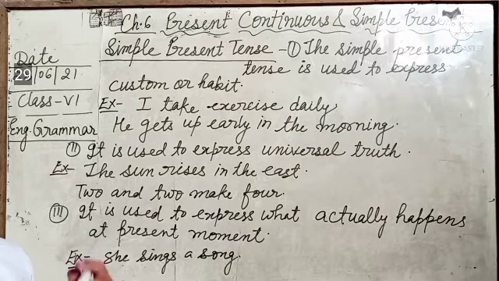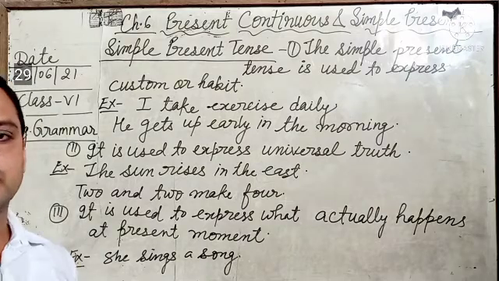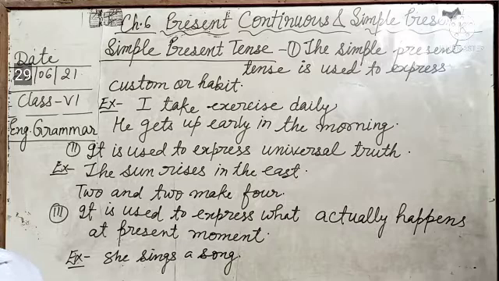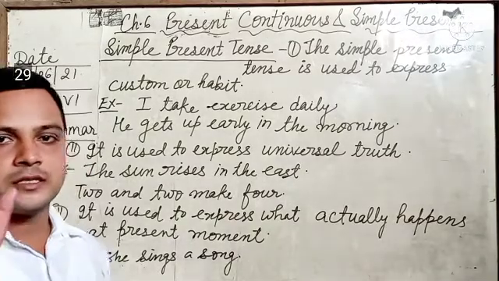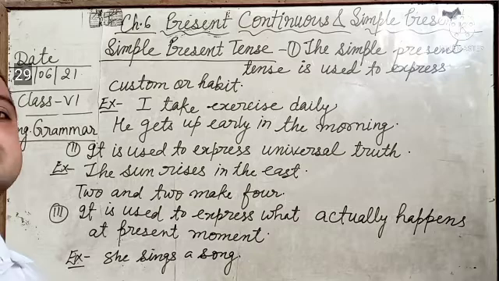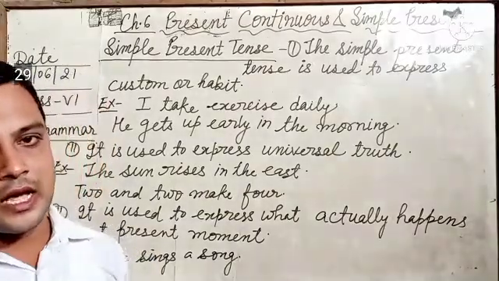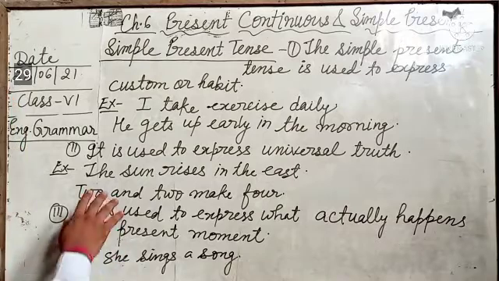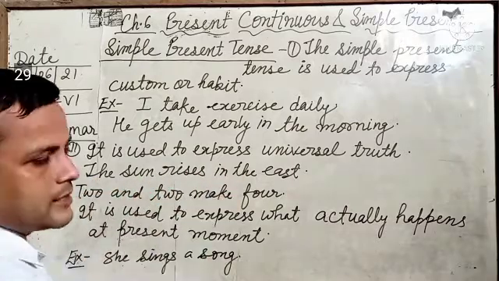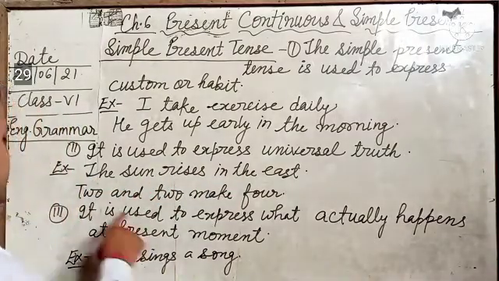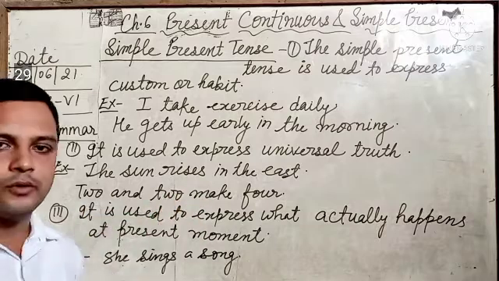When we have to express universal truth, then we use simple present tense. Universal truth means the fact which is not changeable, the fact which remains always same. For example, the sun rises in the east. 2 and 2 make 4.